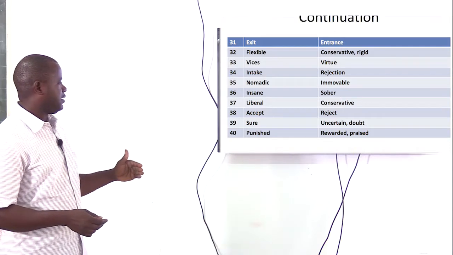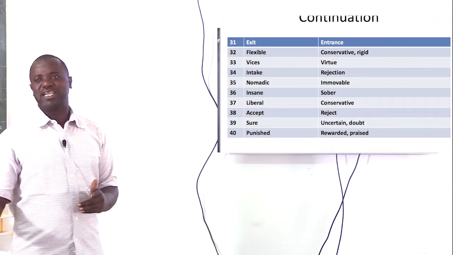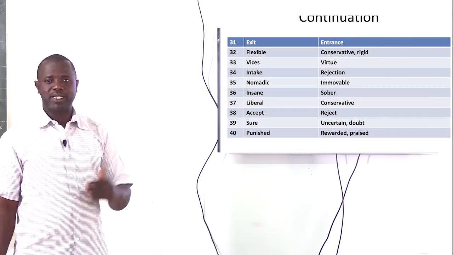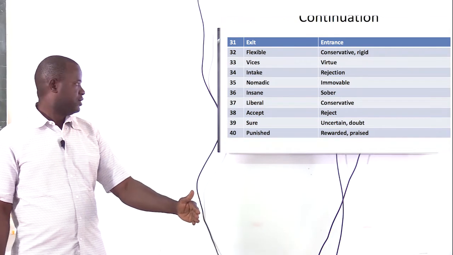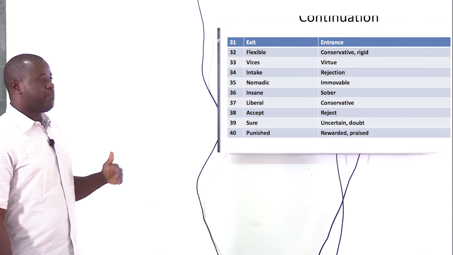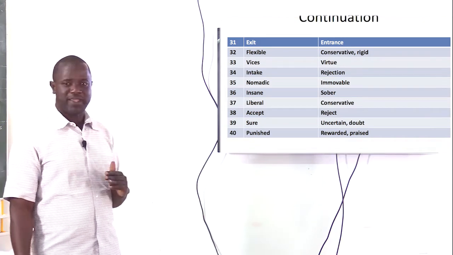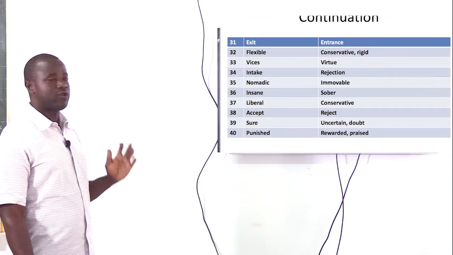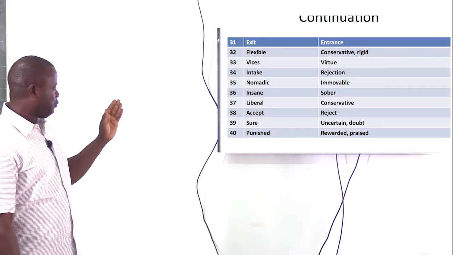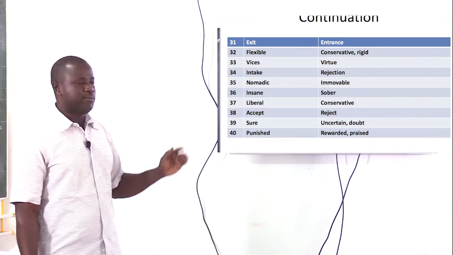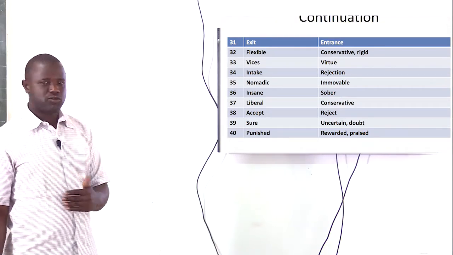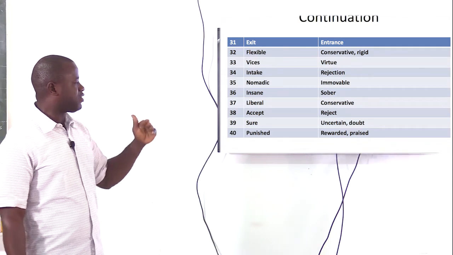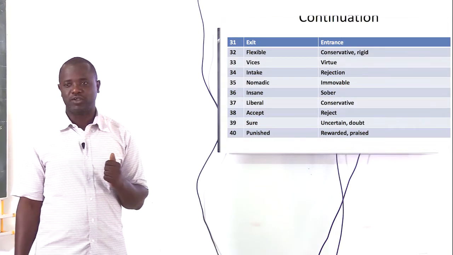When you say they were punished severely, the antonym cannot be they were reward. It should be they were rewarded. When you say he punished them, you cannot say he praises them. It should be he praised them. That agreement should always come. When you have punished, ed, the antonym must also have the same ed. So this means that you cannot remove the ed from the word reward, and you cannot also remove d from the word praise. You take note of that.